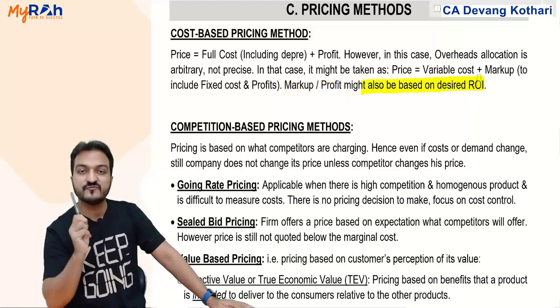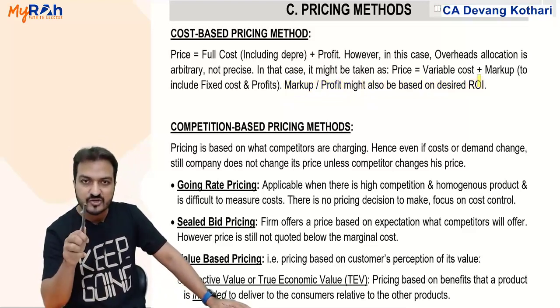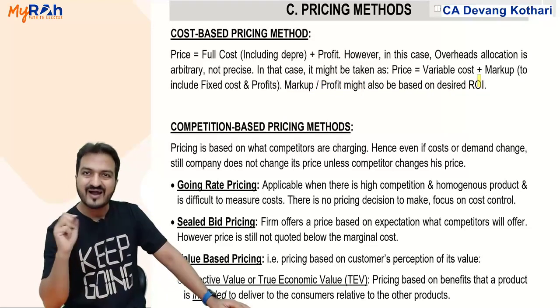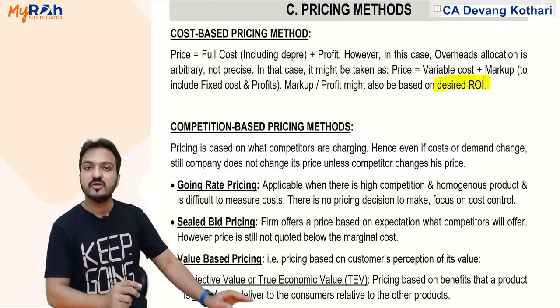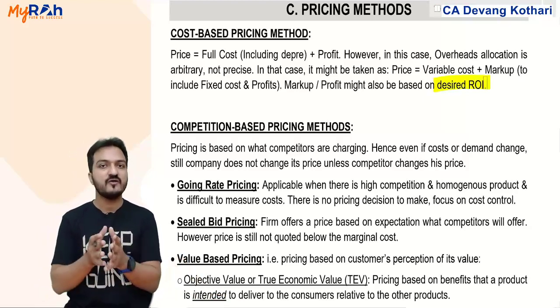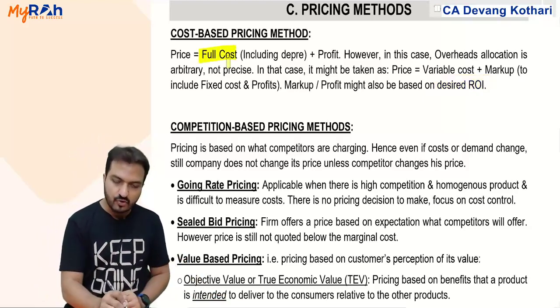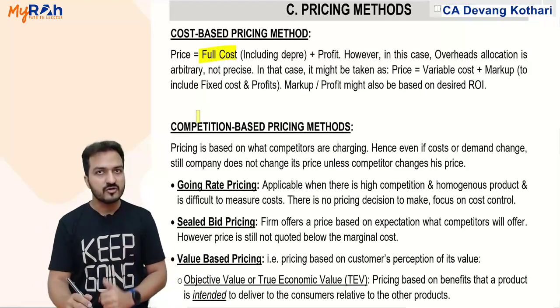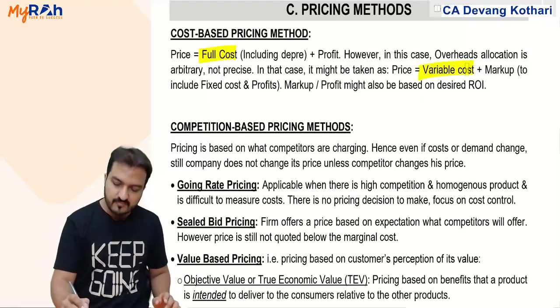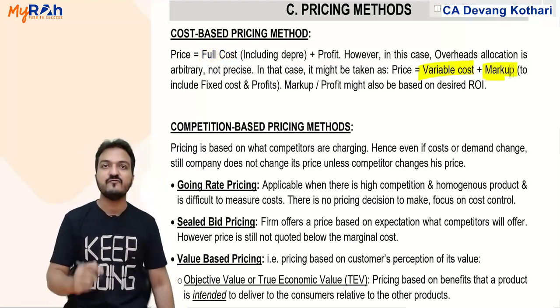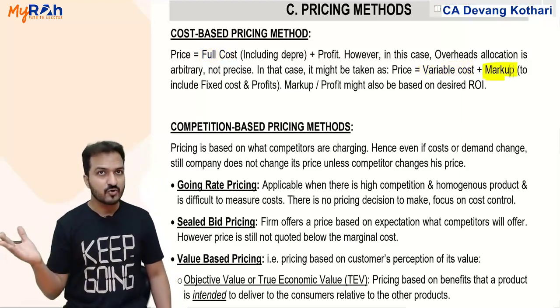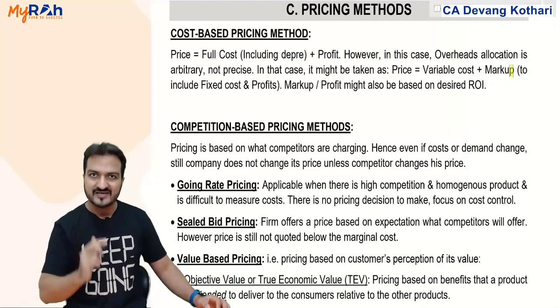The practical questions we did in a class, most of the first few questions were asking you to reach a desired return on investment. If your desired return on investment is given, then you take the full cost plus the desired return, or you take the variable cost plus the desired markup, and that will give you the pricing. This is called the cost based pricing method.